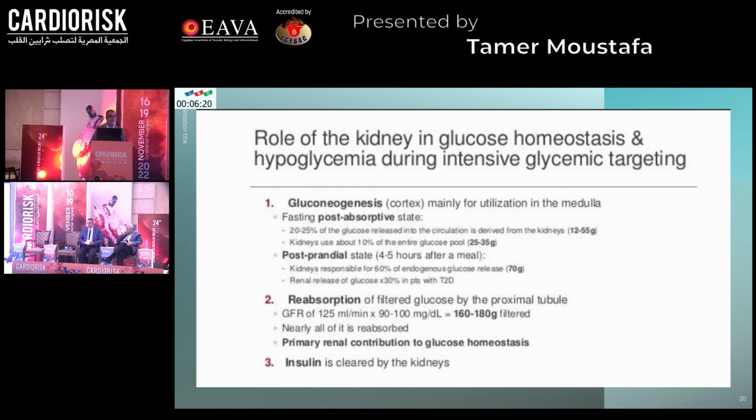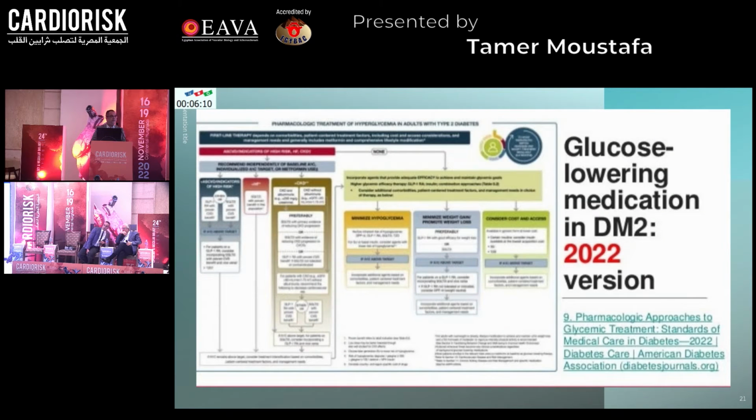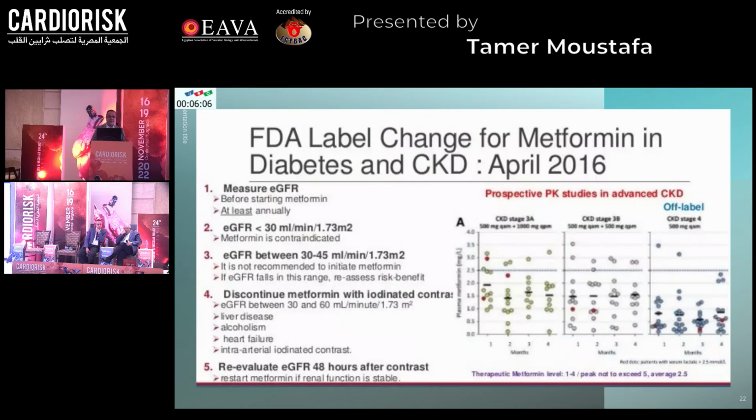What is the role of the kidney in glucose homeostasis and how do we avoid hypoglycemia during intensive glycemic control? The kidney contributes through gluconeogenesis and through reabsorption of the filtered glucose by the proximal tubule, and insulin is cleared by the kidneys. And these are the anti-diabetic agents according to ADA.